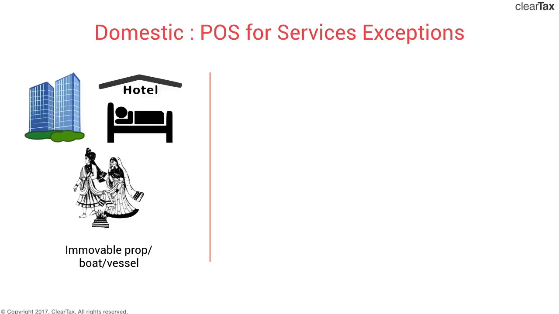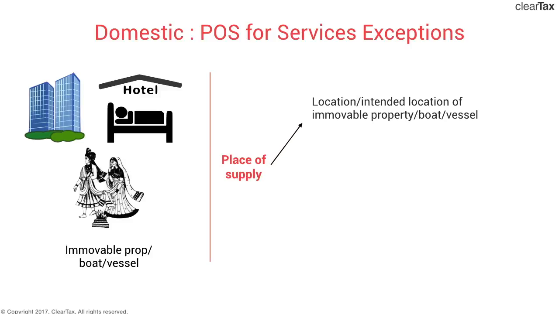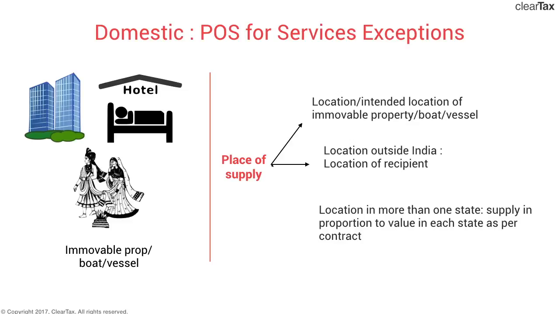For all of these services, the place of supply would be the location of the immovable property or the boat or vessel. Wherever these are located, that will be the place of supply. What if the immovable property or boat or vessel are located outside India, outside the Indian territory where GST authority is not applicable? Then, in such a case, the place of supply would be the location of the recipient.